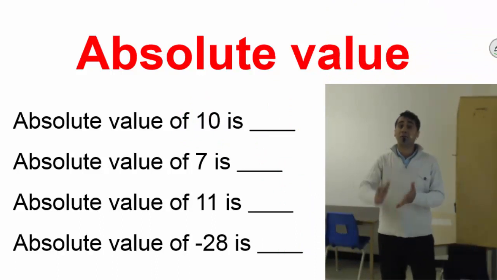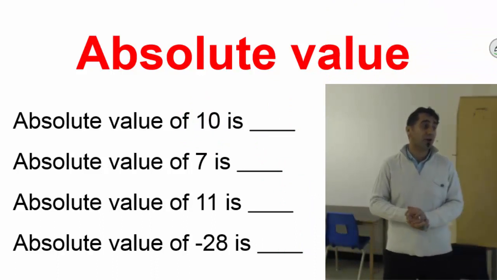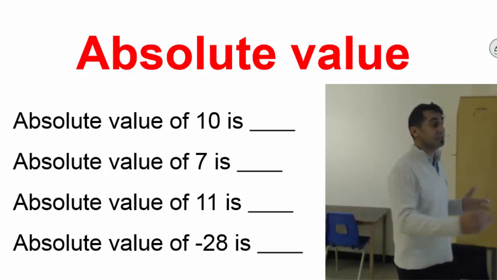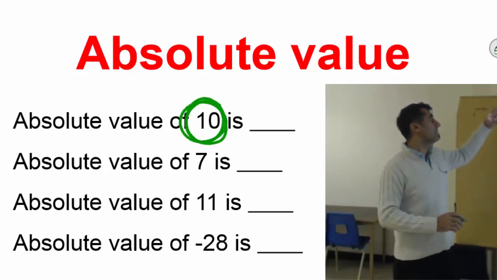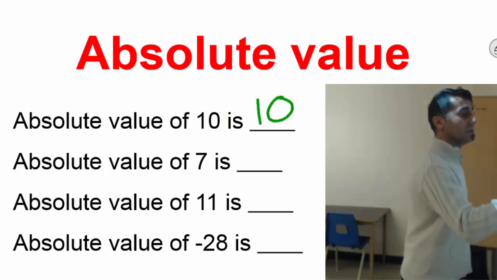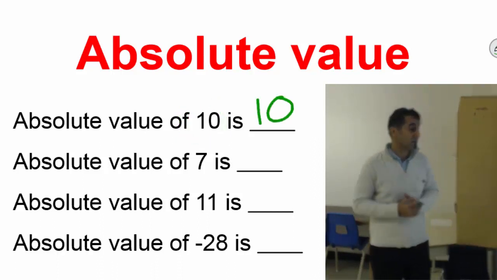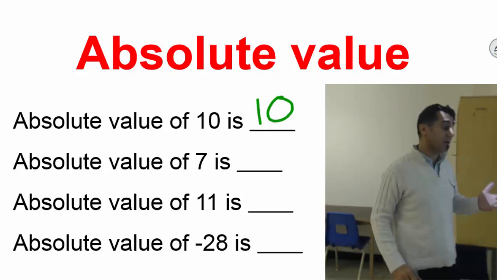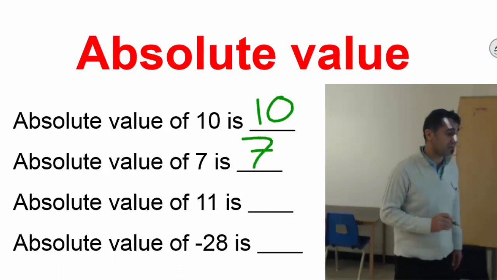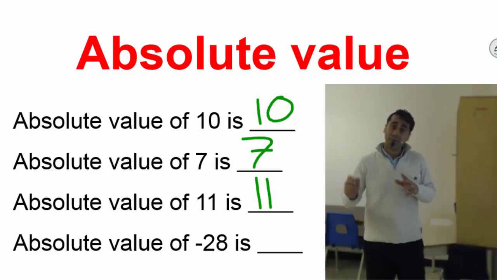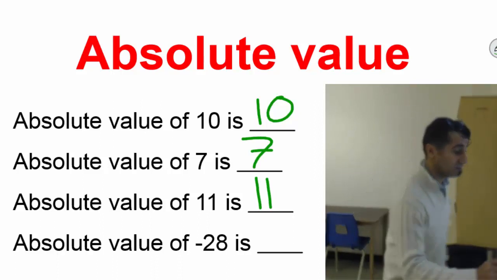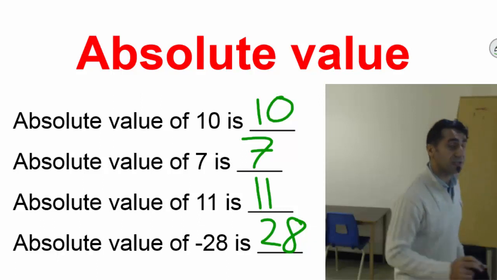As I said, it's always going to be positive. Absolute value of 10 is, this is already a positive number. So let's just write down 10. So it's going to be the same. You don't have to change the sign. Absolute value of 7, it's going to be 7. Absolute value of 11, that's going to be 11. Absolute value of minus 28, that will be regular 28.